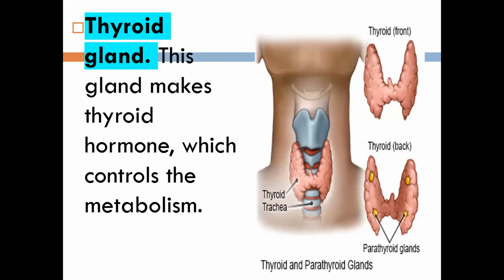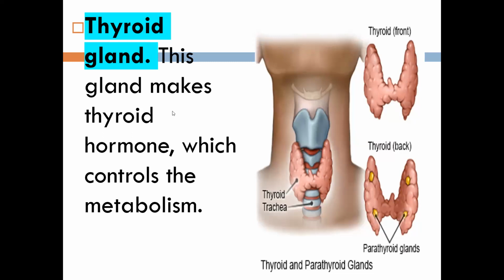This is the largest endocrine gland that is present in our body. You can write it down. This is the largest endocrine gland, because we have studied many endocrine glands. So the thyroid gland is the largest endocrine gland in our body. Okay, are you done? Yes, ma'am. Okay, so what does this thyroid gland do?